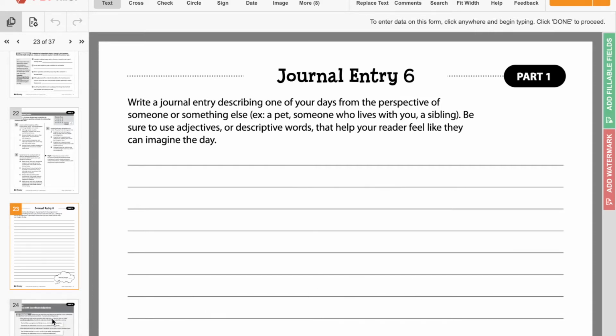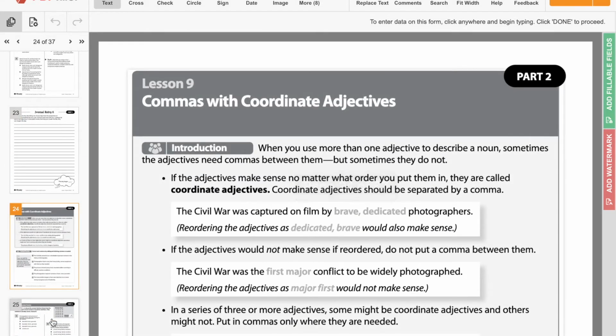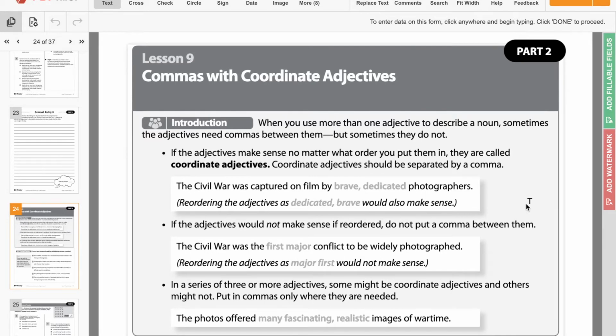So let's look at page 24. This is the practice we'll be doing together today. We're talking about commas with coordinate adjectives. And we're going to talk a little bit about this. This is a new topic that we haven't covered yet. So when you're using more than one adjective, which first of all, what is an adjective? An adjective, like we just talked about, is those descriptive words to describe a noun.